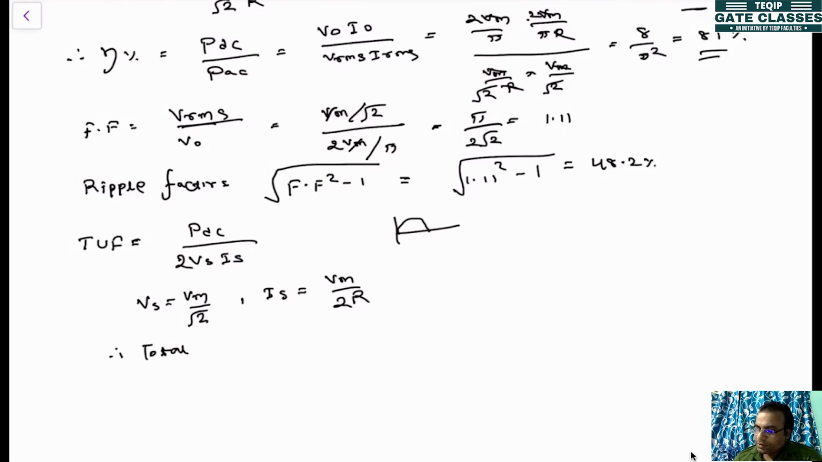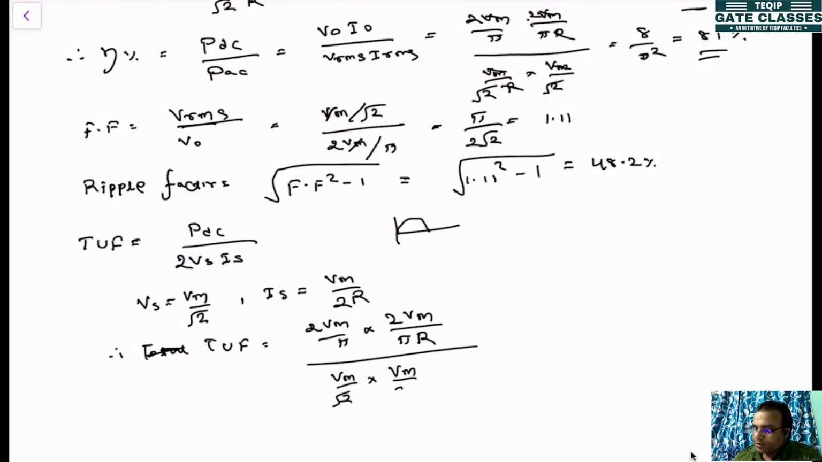So this will be the transformer utilization factor, which will be equal to PDC, that is V0 into I0, 2 Vm by pi into 2 Vm divided by pi into R, divided by Vm divided by root 2 into Vm divided by 2R. So this R will get cancelled, and Vm will get cancelled.